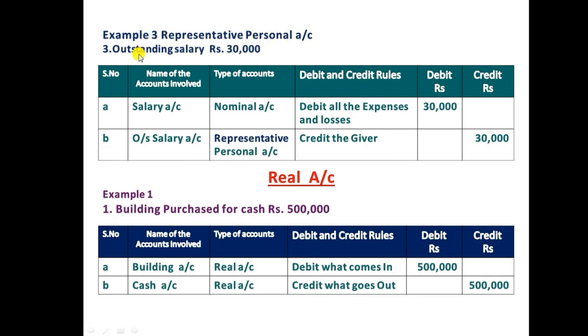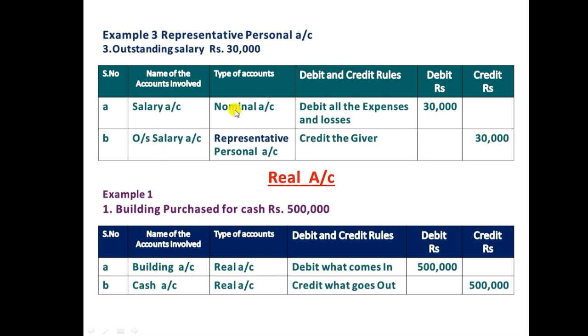We'll see the transaction. Outstanding salary rupees 30,000. In this transaction, the employee rendered service to the organization, but the organization has not yet paid the salary. So we need to think from the organization's point of view while recording the transaction. Here the accounts involved are salary as well as outstanding salary.